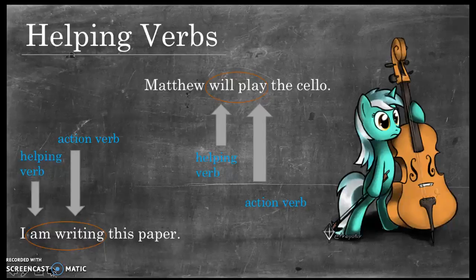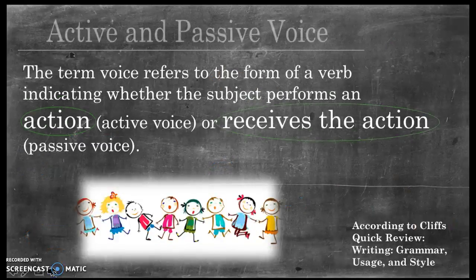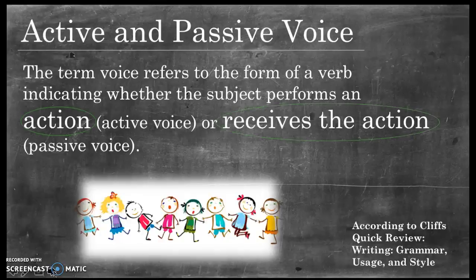So now that we've looked at the three categories of verbs, let's look at active and passive voice and see how it applies to verbs. So verbs indicate whether the subject performs an action called active voice or receives the action called passive voice. So generally, it's important to use active voice as often as possible in your writing because the sentence generally sounds better and is more clear. So I know a lot of people can be confused with active and passive voice, so let's look at some examples.